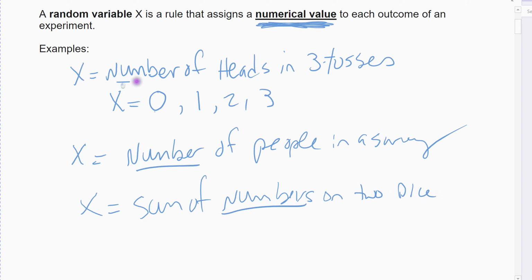Right, again, the key thing is we look at numbers. There would be listings of numbers, like the number of people who answered a specific way in a survey. A number of people said yes, a number of people said no, a number of people said maybe. Those would be numbers.